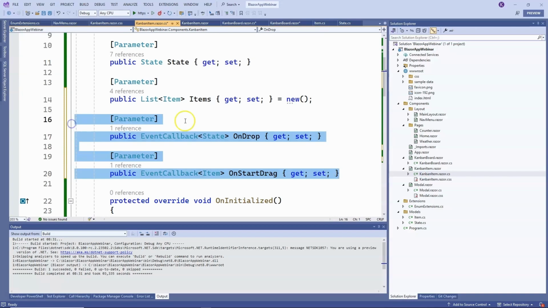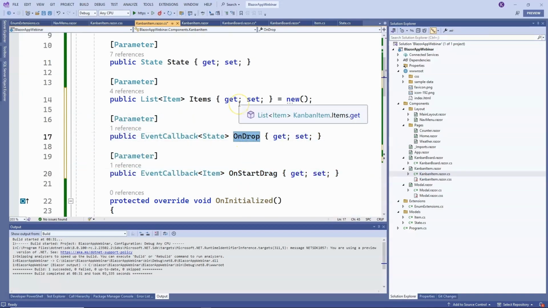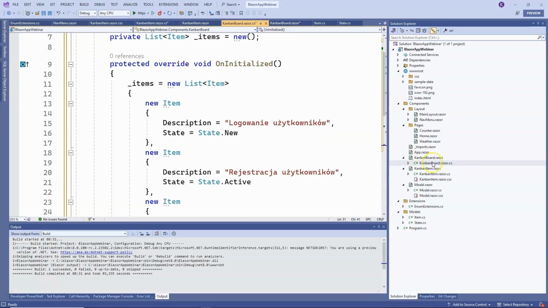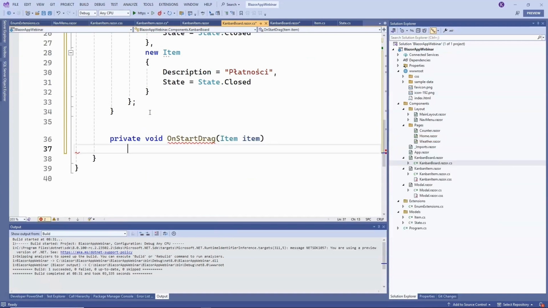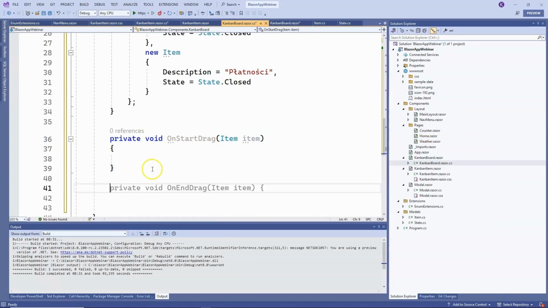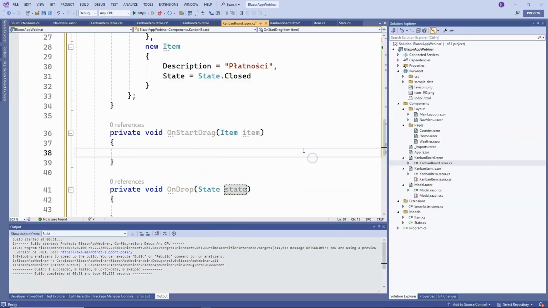Great. And we need to pass 2 parameters to the Kanban item, which are methods that should be called appropriately when a task is started to be dragged and when it is dropped on a column. So in Kanban.board.razor.cs, we will add two new methods, private void onStartDrag and onDrop. Here we have another parameter, great, and now we need to capture which task was grabbed, and if it is dragged to another column, we need to update its status.